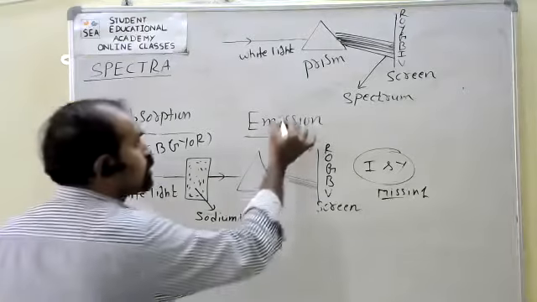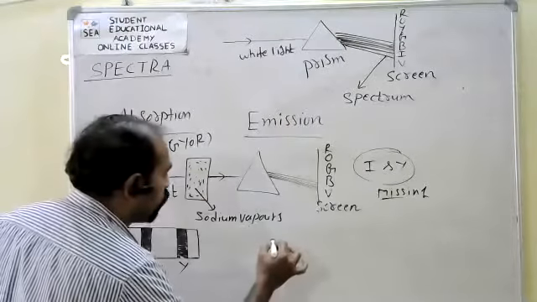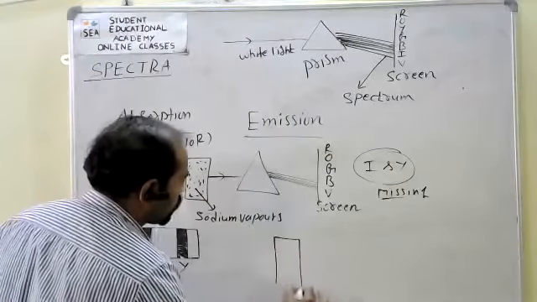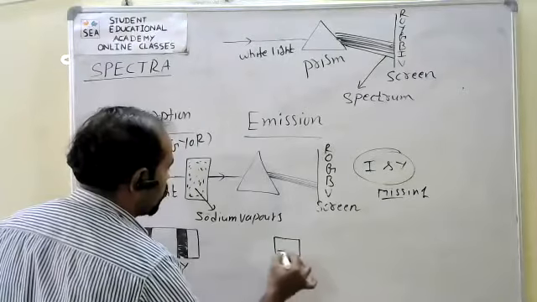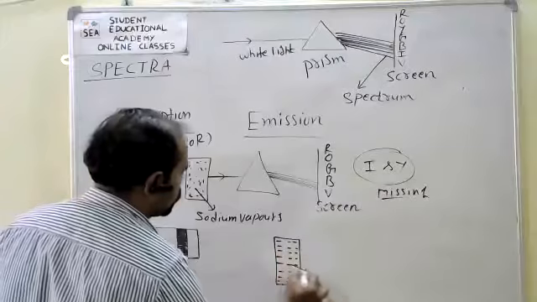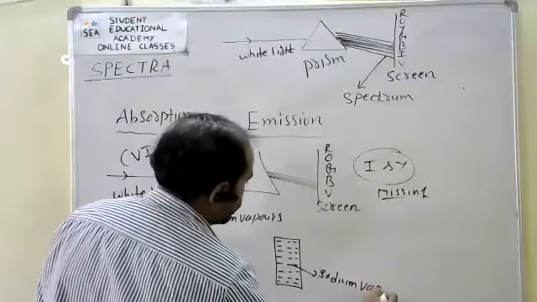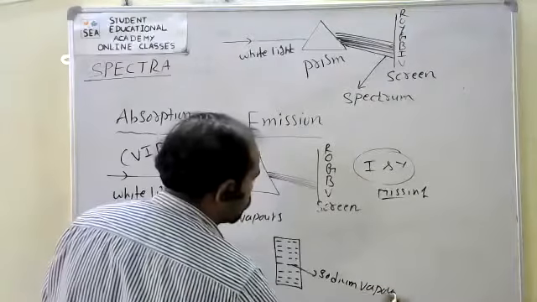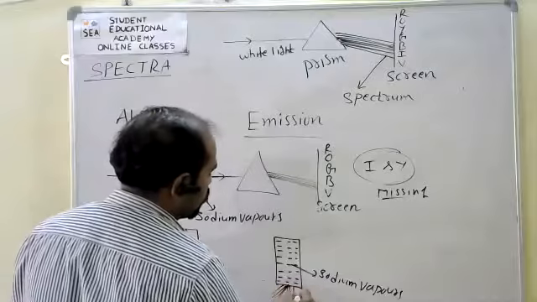Now emission spectrum means, now I will take the sodium vapors once. So I have heated this.